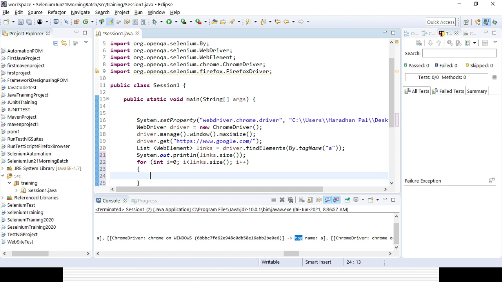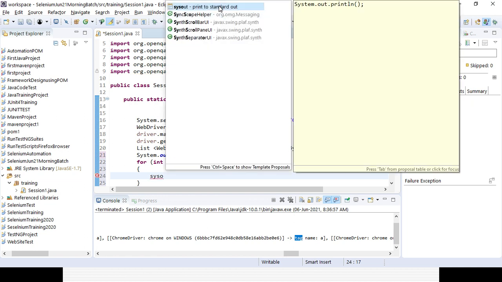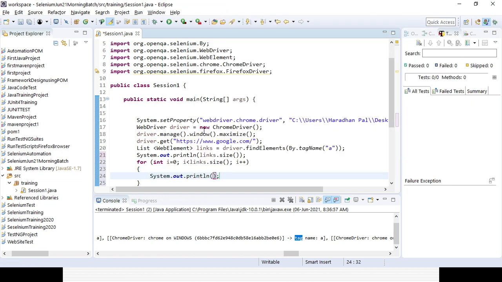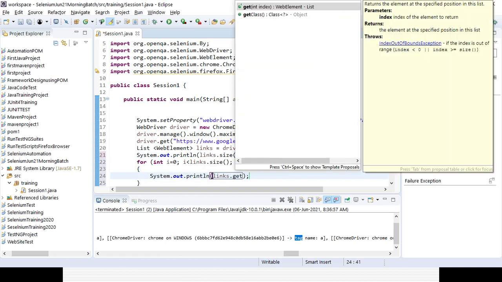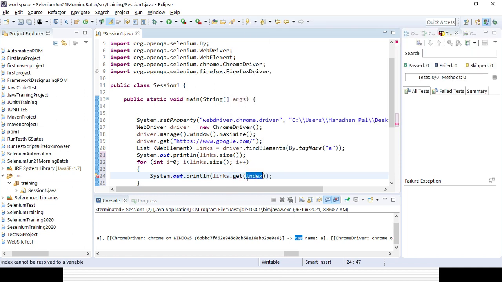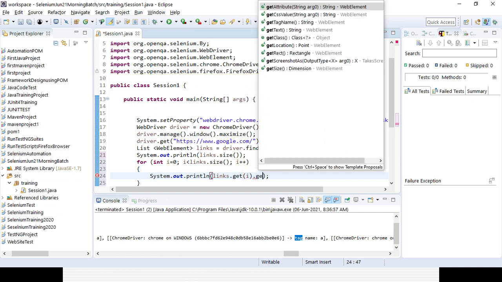Okay, then I will be giving some double quotes, then I'll be printing the value. So how can I print the value? Links, that's the variable. I want to get all the elements, dot get of i, where i is the index, and then get text for each and every link. So that is the simple thing I need to type, get text.